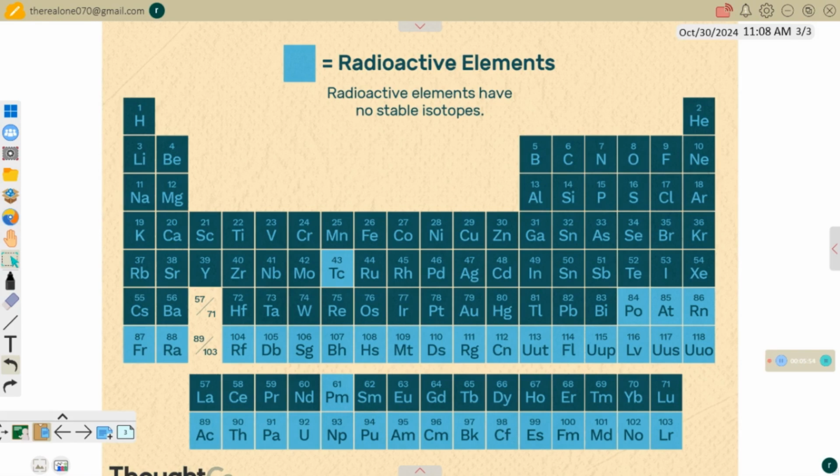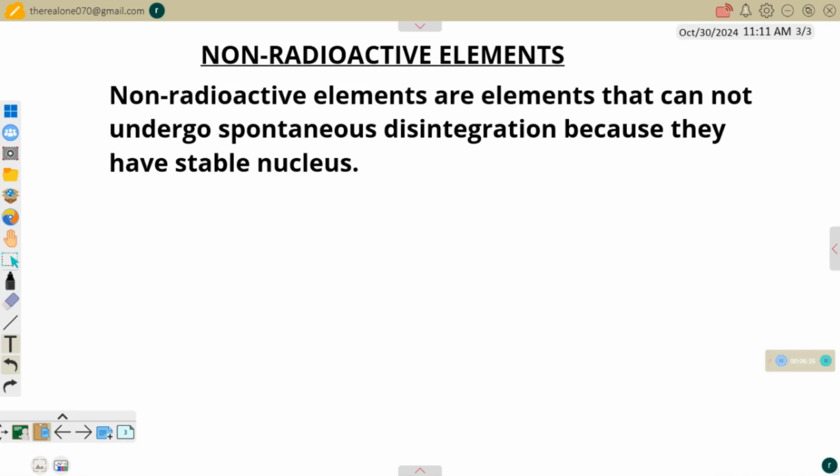But other elements are called non-radioactive elements. All of these elements whose colors are different from the one we mentioned are known as non-radioactive elements. Why? Because they have a stable nucleus. All of the first 20 elements, from atomic number 1, hydrogen, down to calcium, none of them is a radioactive element. Many more are also not radioactive. So we can define non-radioactive elements as those elements that cannot undergo spontaneous disintegration, because they have a stable nucleus. And the example of where we can find them in the periodic table is displayed above.